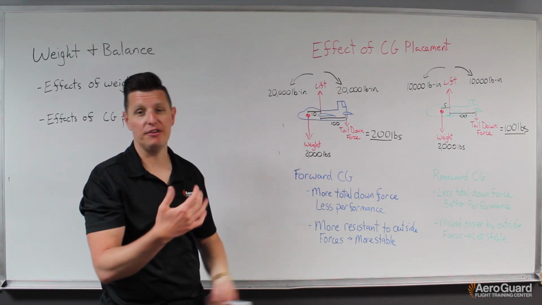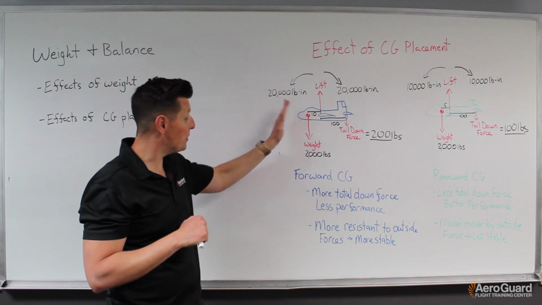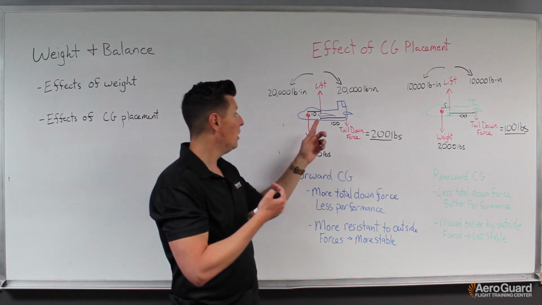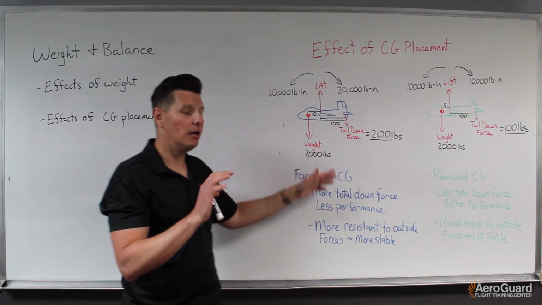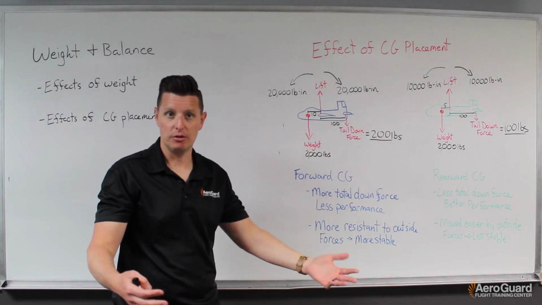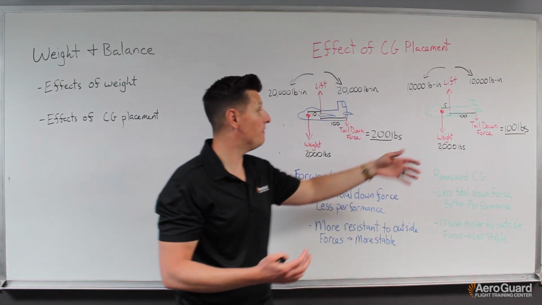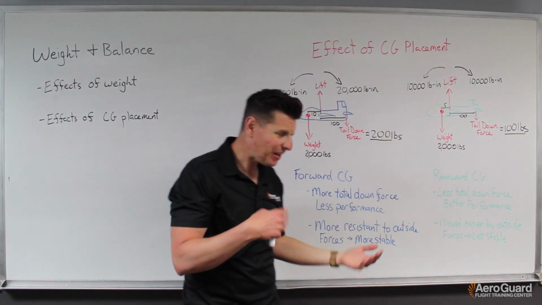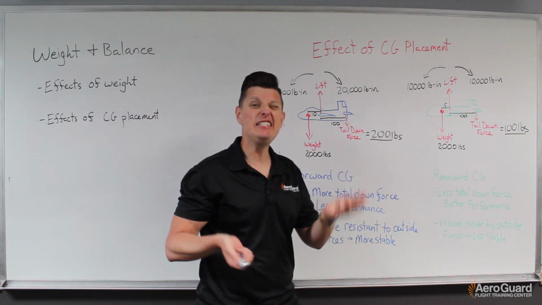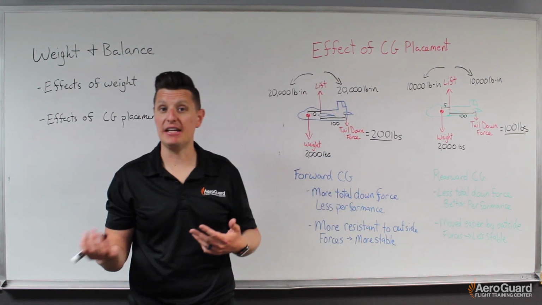In this case, those outside forces could be the wind, it could be our flight controls, whatever. But the point is, it's more resistant to those outside forces, and therefore having a more forward center of gravity generally means the aircraft is more stable. It's harder to move it out of its regular condition. Whereas when the CG is more rearward, we have less total torque, and the result of that is just like the two kids on the seesaw, it's easier for an outside force to move, which means inherently the aircraft is less stable.